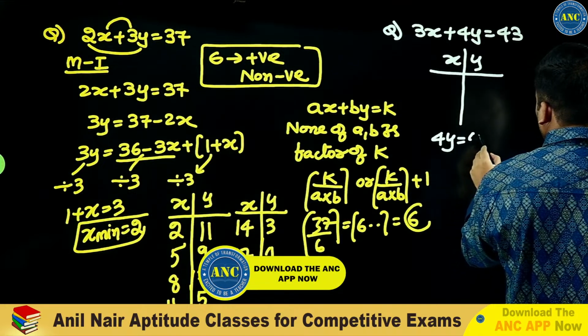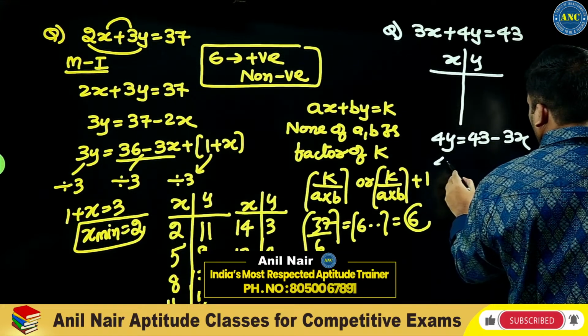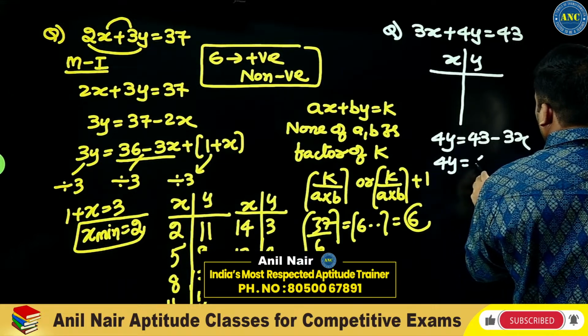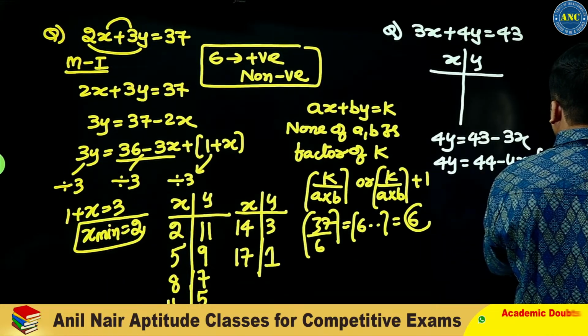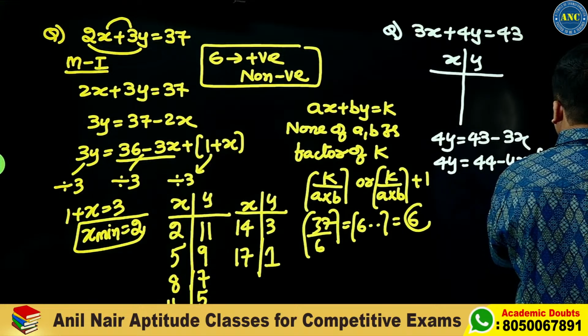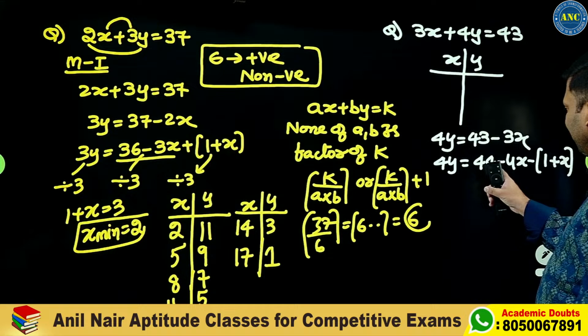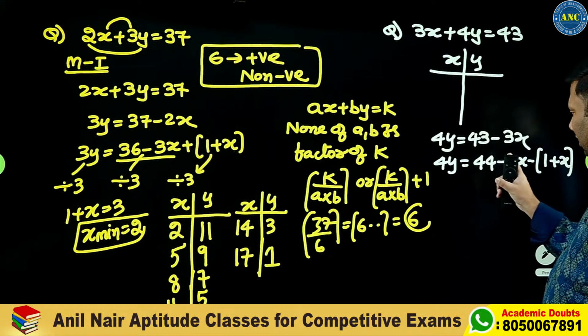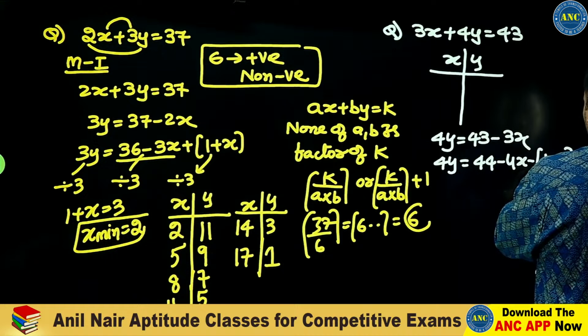4y is equivalent to 43 minus 3x. 4y is equivalent to 44 minus 4x minus of 1 plus x. 44 minus 1 is 43. Minus 4x, it is minus x.